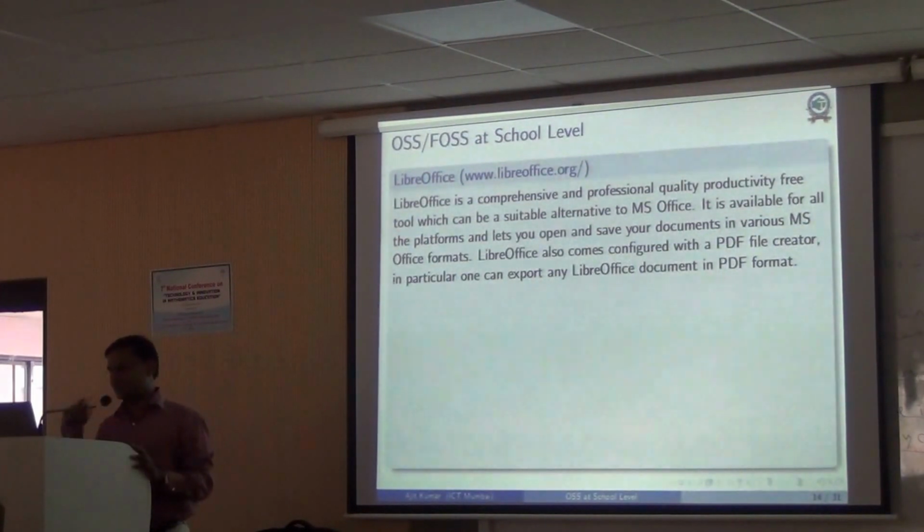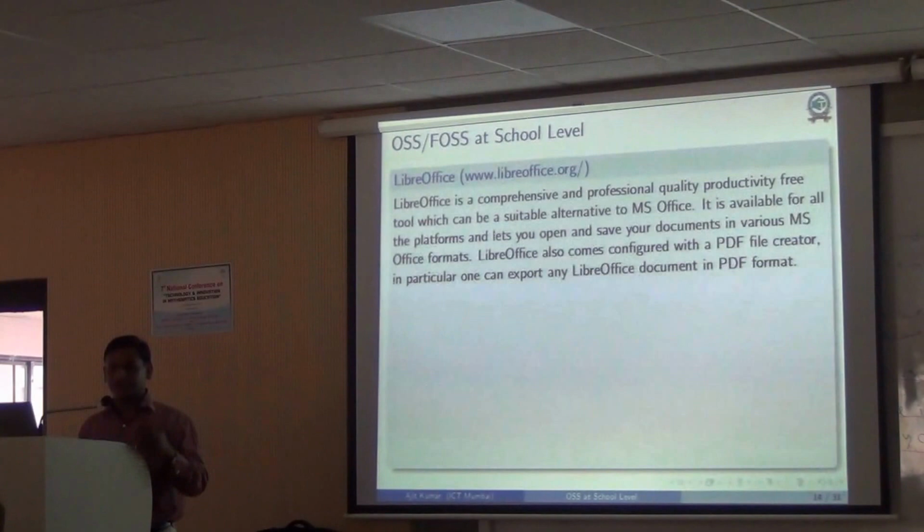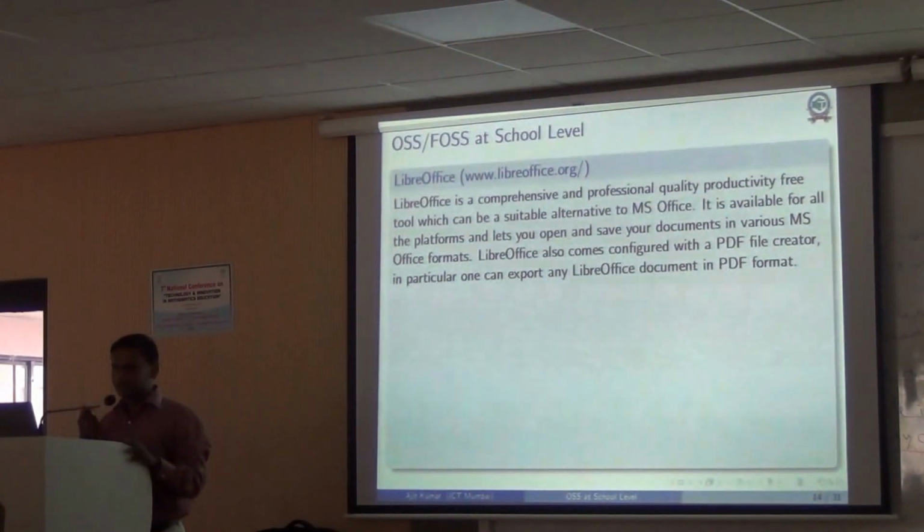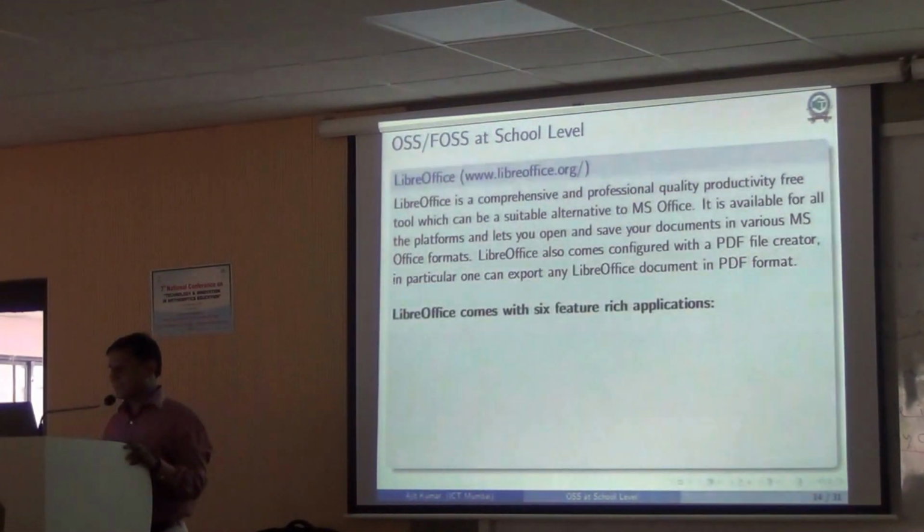It is called LibreOffice, and this allows you to save any of your documents in Windows Office format, like Doc or Docx, or in Excel or PPT format. And you can open any of these Windows Office files in this. It also allows you to save in PDF format, which is very commonly used. Word will not allow you to save it in PDF format; you have to do something else. Whereas if you are using LibreOffice, you get this freely.